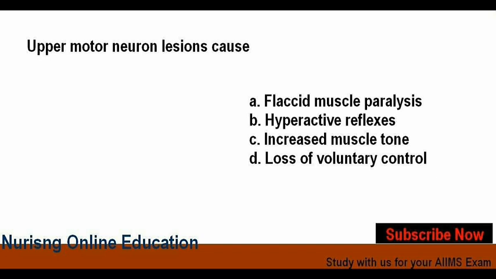Upper motor neuron lesions causes options are option A flaccid muscle paralysis, option B hyperactive reflexes, option C increased muscle tone, and option D loss of voluntary control. The answer is option D, that is loss of voluntary control.